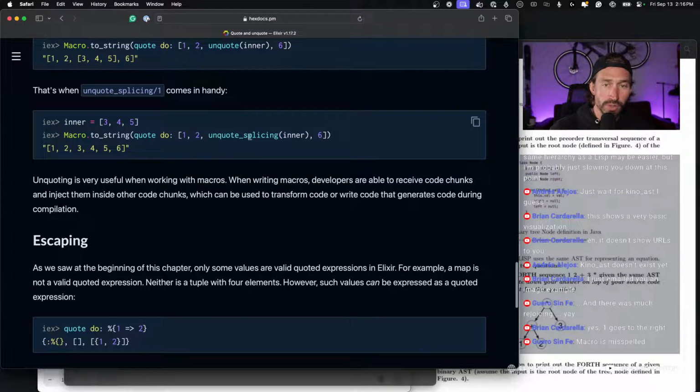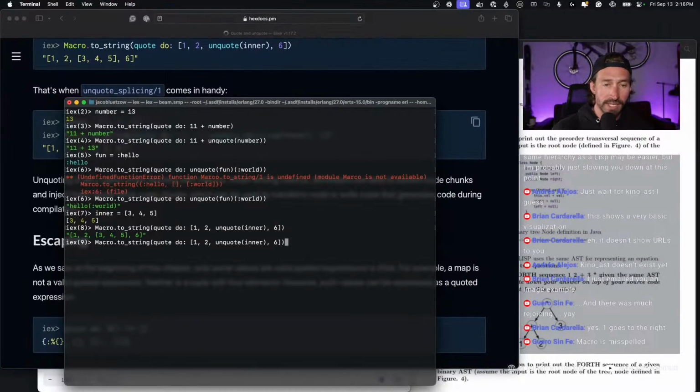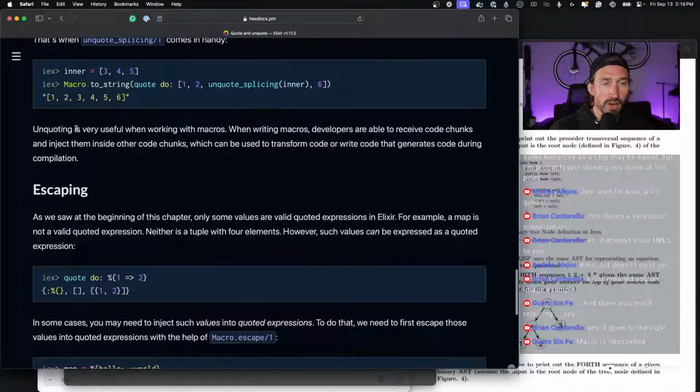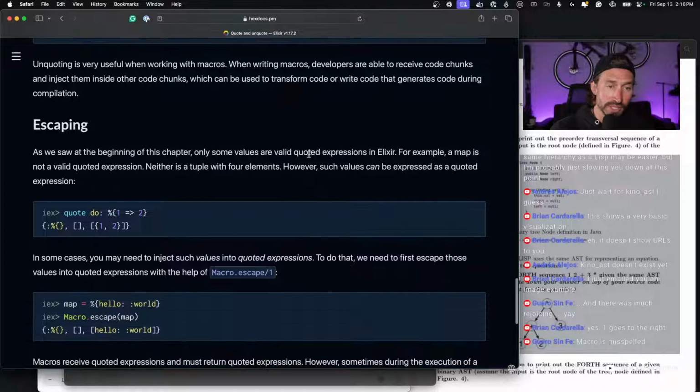And so if we do unquote splicing, then we'll get the expected result. If we go back to this, and instead of unquote here we use unquote splicing, it inserts our list. It appends our list with those values. So unquoting is very useful when working with macros. When writing macros, developers are able to receive code chunks and inject them inside other code chunks, which can be used to transform code or write code that generates code during compilation.